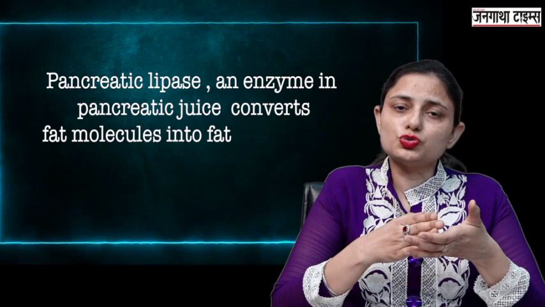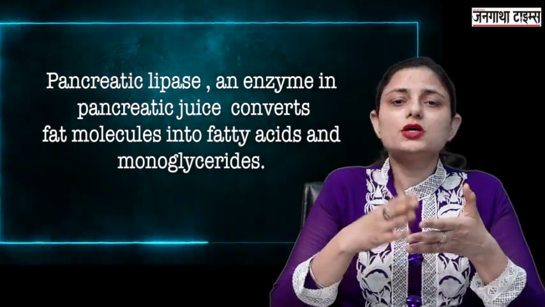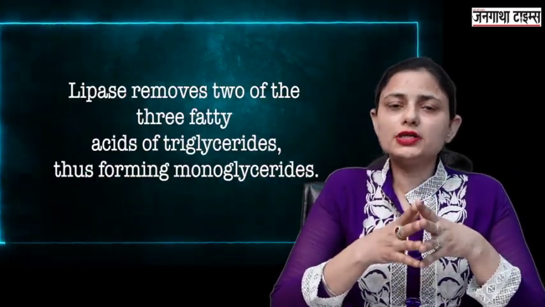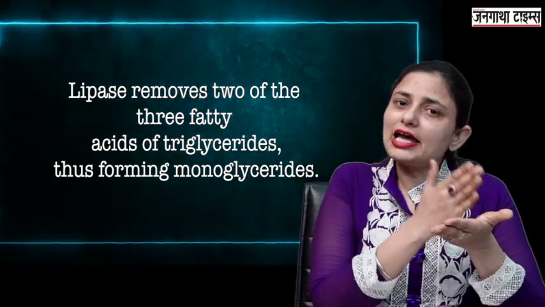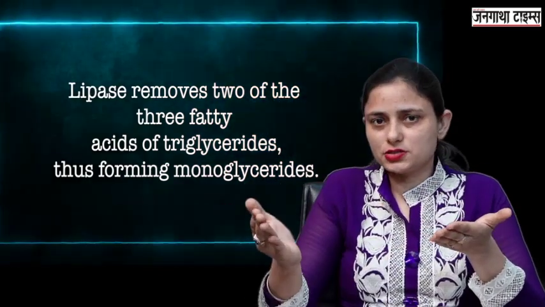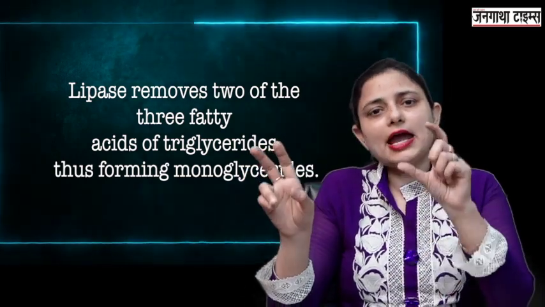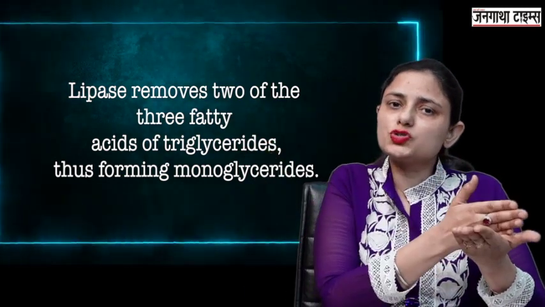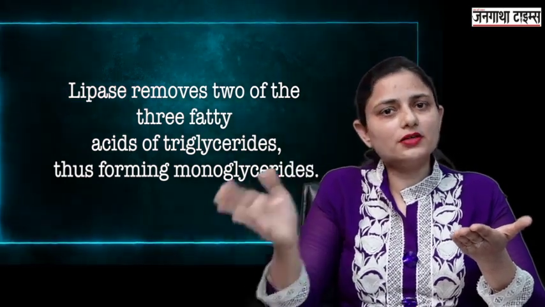Now our pancreatic juice contains pancreatic lipase. It converts the fat molecules into fatty acids and monoglycerides. Now how is this pancreatic lipase functioning? Triglyceride has 3 fatty acids attached to it. So this lipase removes the first fatty acid, it removes the second fatty acid from the triglyceride molecule, and we are left with 2 fatty acids and a monoglyceride. So this is how the pancreatic lipase breaks down the triglycerides into glycerol, monoglycerides and fatty acids.